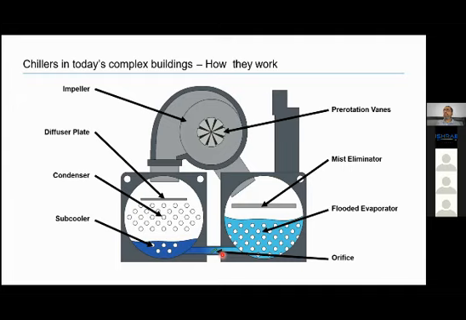If we look at our refrigerator also, if we look at our window AC, split AC, or a chiller plant, the cycle remains the same. The main components remain the same. So the water-cooled condenser becomes an air-cooled condenser in a split AC or a window AC. The evaporator also becomes air-cooled in window AC and split AC. Air-cooled in the sense that the exchange of heat is happening between refrigerant and air. Here in a water-cooled chiller, we are bringing water as a medium in between air and refrigerant.